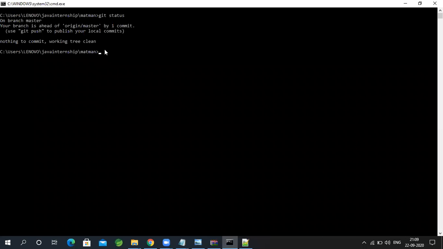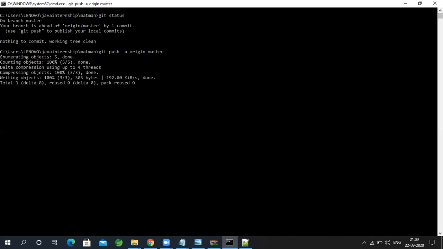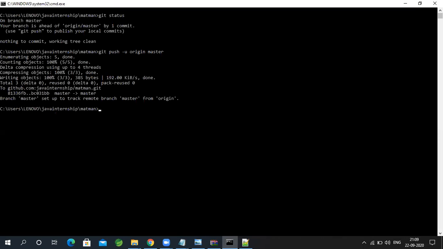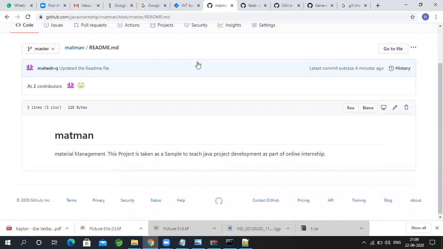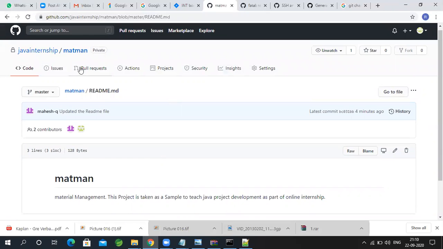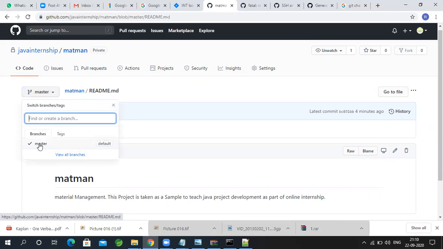So then what I will do is git push -u origin master. It will take some time. Okay, it took some time and it actually pushed my changes to the server. So let me refresh this file. See, you can notice that my file got changed in the server, and also you can see the branch master.